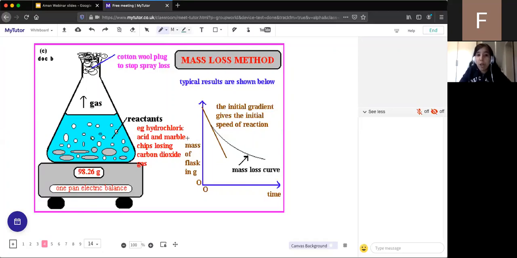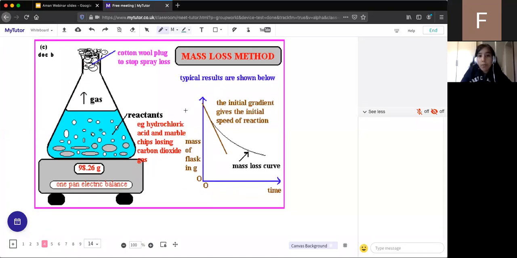So this reaction of hydrochloric acid with calcium carbonate will produce carbon dioxide, calcium chloride and water. What we can see here is that the gas is carbon dioxide that's given off, and as we react, the marble chips, or the calcium carbonate, will reduce. On this graph, we start off with a certain mass, and then that reduces over time. That's what this mass loss curve is. What this brown writing is saying is that the initial gradient gives the initial speed of reaction. So we look at the gradient of a line to tell us what the rate of reaction is. I'm going to go more into that in just a second.